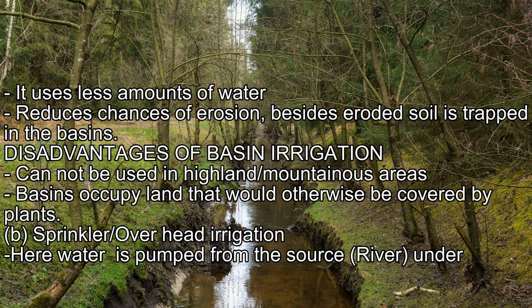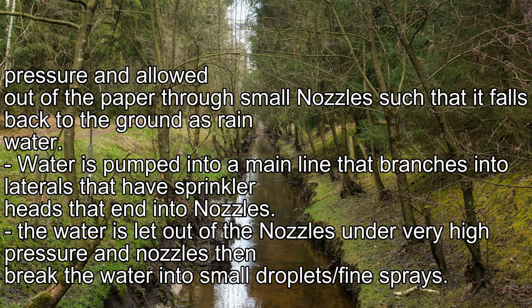Sprinkler or overhead irrigation. Here water is pumped from the source, a river, under pressure and allowed out of the pipes through small nozzles such that it falls back to the ground as rain. Water is pumped into a main line that branches into laterals that have sprinkler heads that end into nozzles. The water is let out of the nozzles under very high pressure, and the nozzles then break the water into small